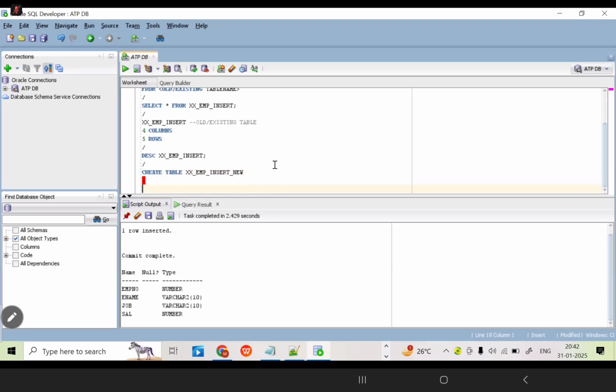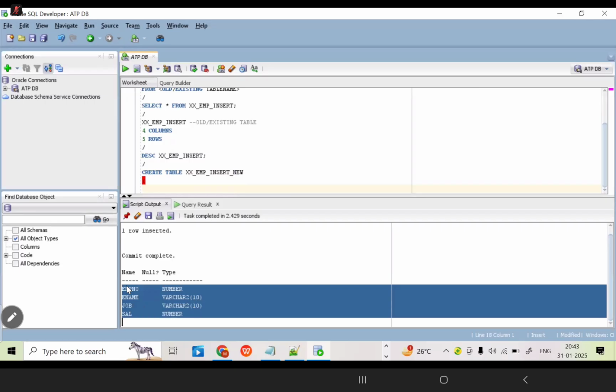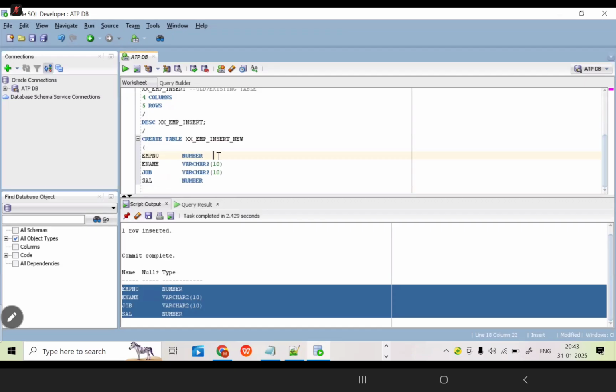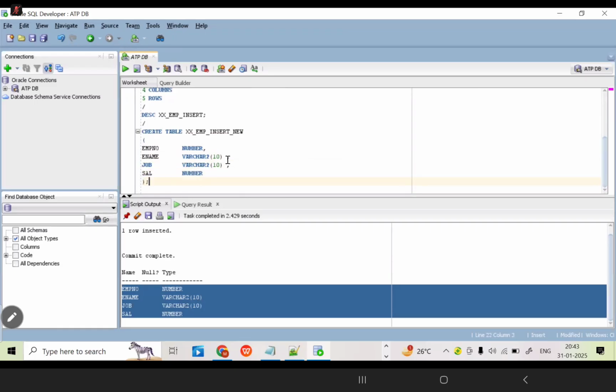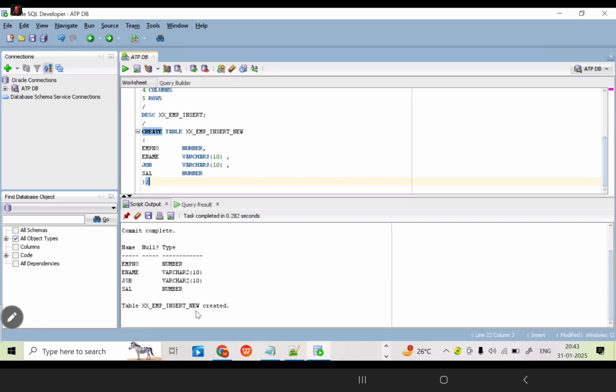Now, what are the columns? I'm going to copy the structure. Whatever structure is there in the existing table, I'm going to copy the same here. And at the end of this, I'm going to give the comma only. Now I'm going to close the bracket. Now the table is created.